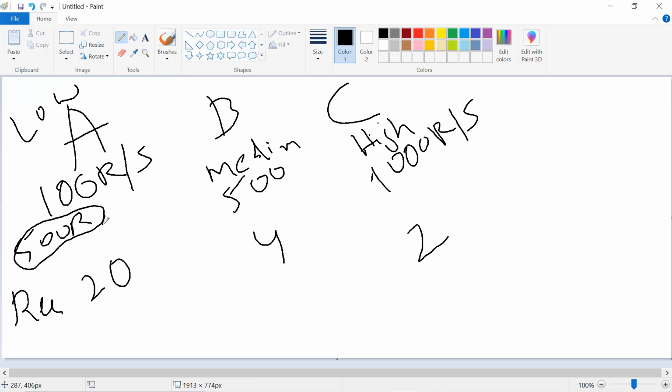I will go with option C. No, we won't go with C because C is costly. The highest is 500 requests per second, which means at no point is there more load than 500 requests. So we'll go with B.